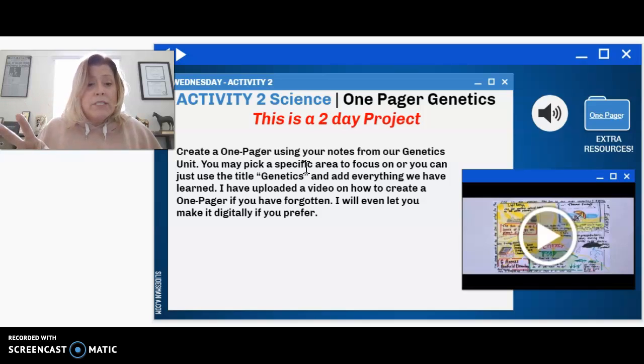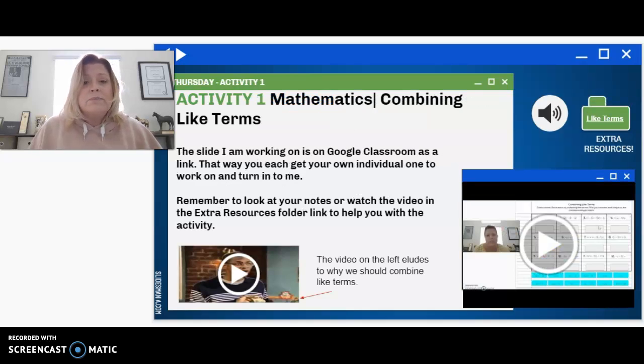So remember, when we're dealing with genetics, you have alleles and you have recessive and dominant alleles. All those things we learned about Mendel and his pea plants, you can include all of that stuff from your interactive notebook on that one pager. Make them fun. Let's see the different ones. And you can share that on Thursday in either a Flipgrid or through the Google Docs.